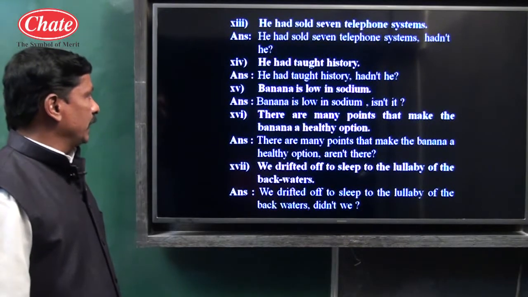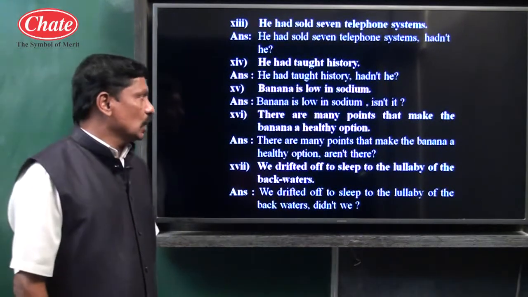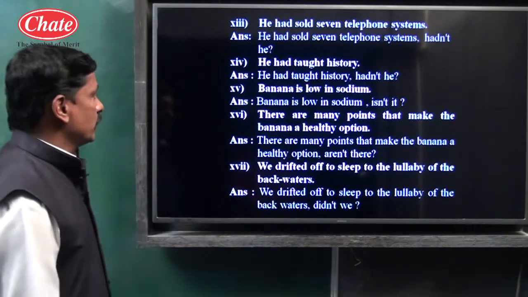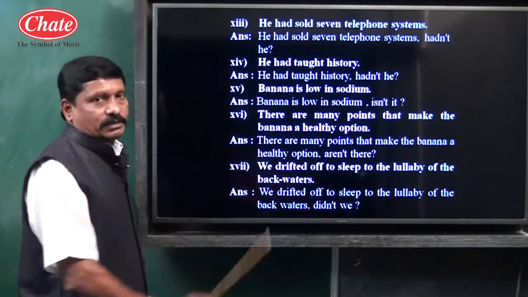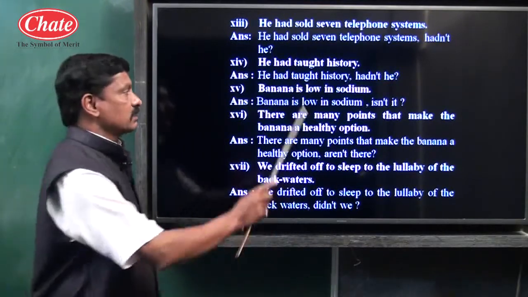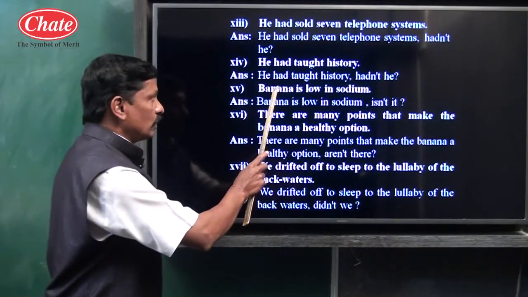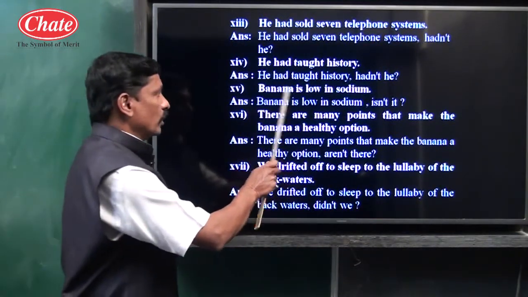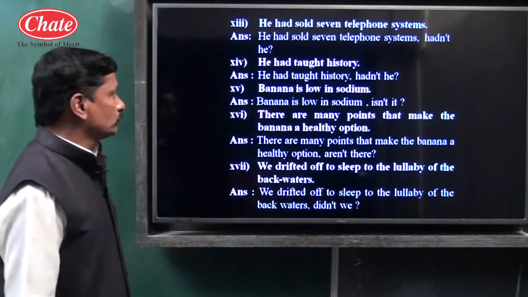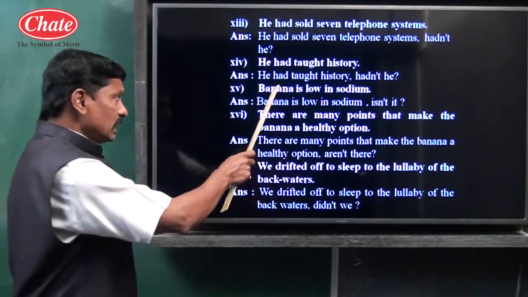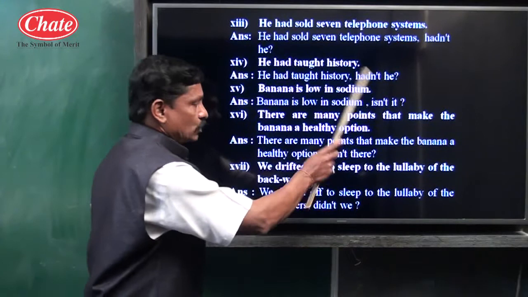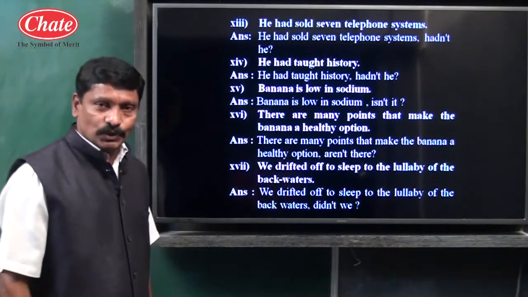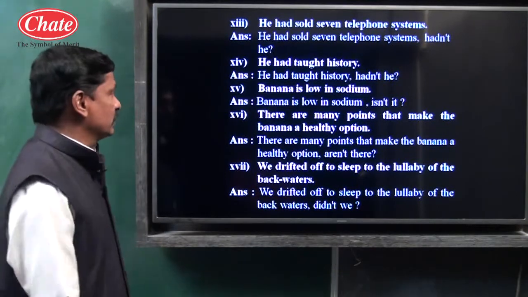Example number 15: Banana is low in sodium. See children, banana is a subject, it is a noun. For a noun use a pronoun, so for banana we have to use "it". Second, the given sentence is affirmative, so the tag should be negative. Third, use the auxiliary of the given sentence.